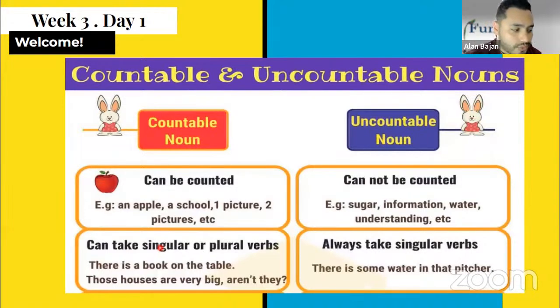Here we can use apples, books, houses, but uncountables not. I have a lot of sugars? No. I have a lot of informations here? No.